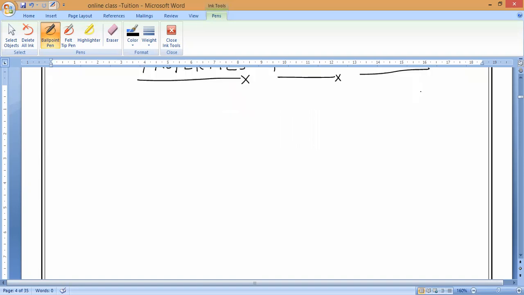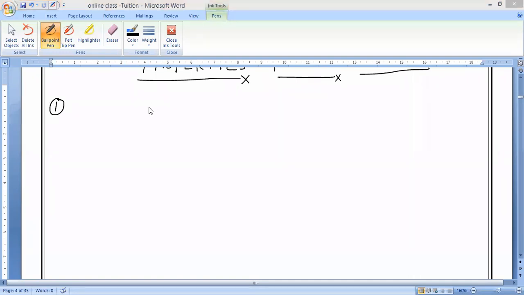Okay. So now let us discuss the first important property. Whatever I am saying, try to understand very carefully and try to read very carefully. Kevin, Tarani, everyone, Nitish. So now let us see the important properties of ionic compounds. The first important property is: ionic compounds are usually crystalline solids. That is the first property.